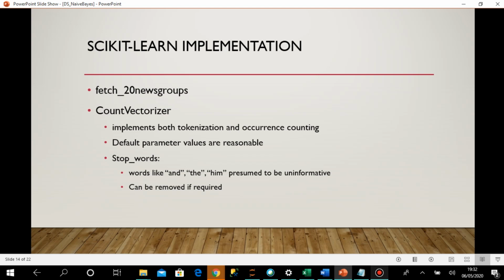Then comes the concept of stop words. Words like and, the, him are presumed to be uninformative and they can be removed if required. That is one parameter that we can supply to CountVectorizer.